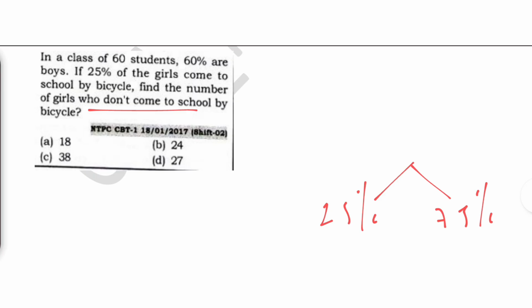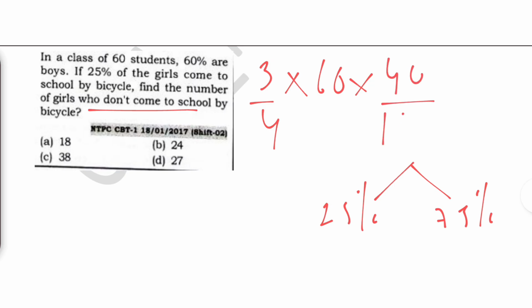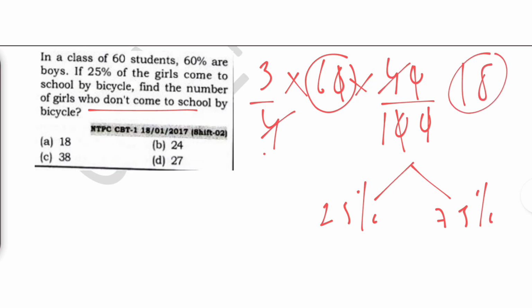So we have 75% is how much? 3 by 4 of 60 of how much? 40%. Why 40%? Because 40% are girls. Out of those girls, 75% are not coming, and this is the number of students. So this and this get cancelled, this and this get cancelled, this and this get cancelled, so we are left with what? 18. So yeah, 18 is the answer. I hope you understood this.